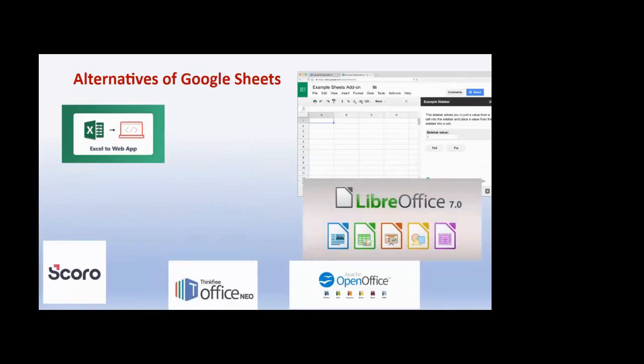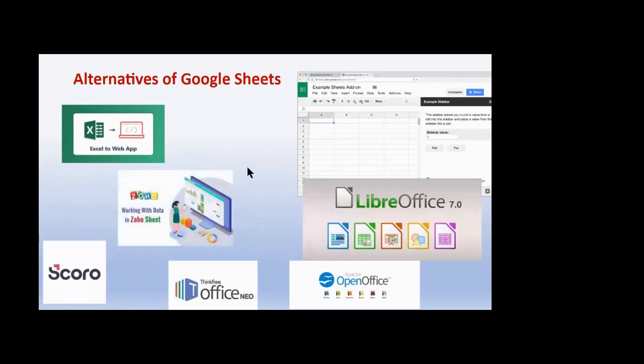There are different spreadsheet programs available, among them LibreOffice, which works on Windows as well as Linux, and also Office Neo, Scoro, OpenOffice, Excel Web App, and another one, Zoho. These are different types of spreadsheet programs, but all of them can give us the same result and work in the same way.